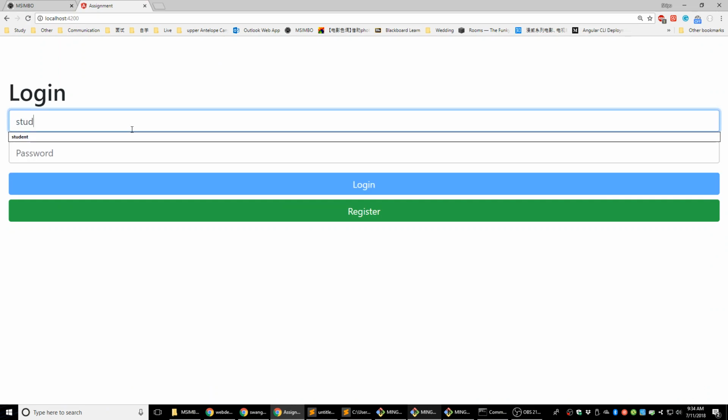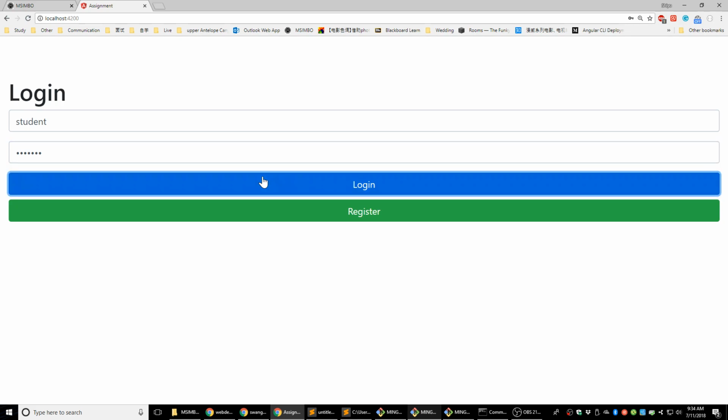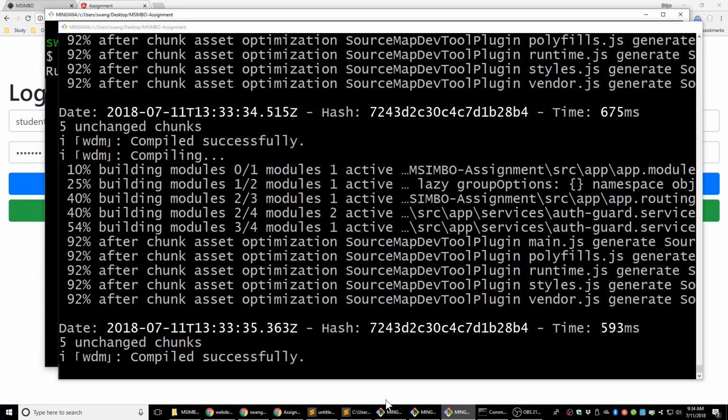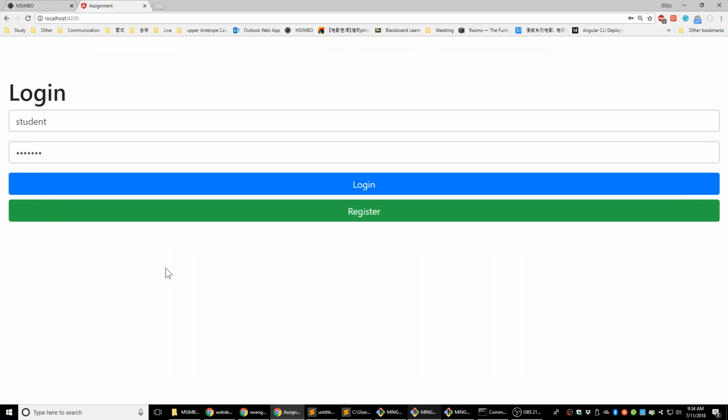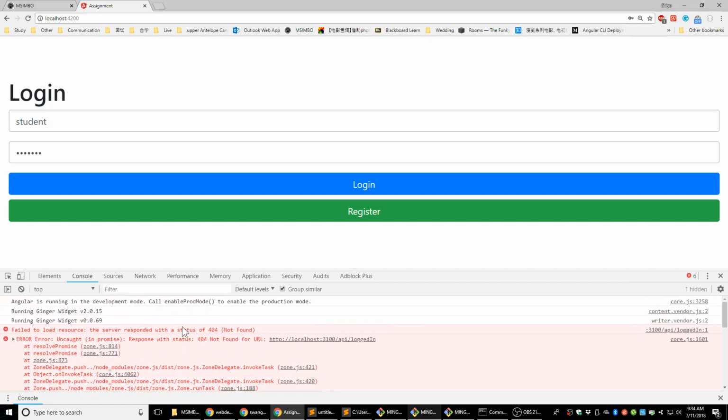Logging in as student. Oh, login not working anymore. F12. The server responded with the status of 404. API logged in.